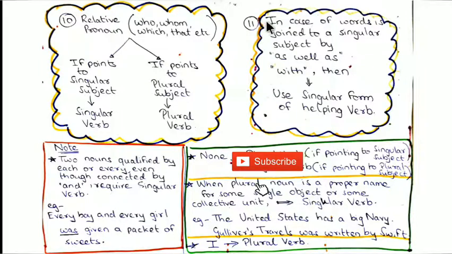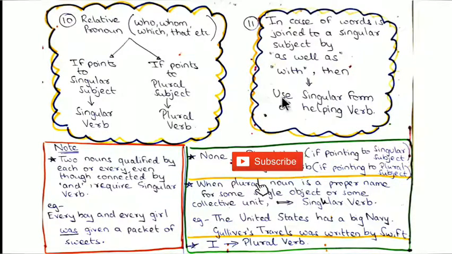Our last rule, in case of words joined to a singular subject by as well as, with, then use the singular form of helping verb. If we have a singular subject and with it, using the words as well as or with, we join plural or singular subjects, you have to use the singular form of verb, because the subject is singular. With that you are joining other words, which may be singular or plural, but you still have to use the singular form of verb.